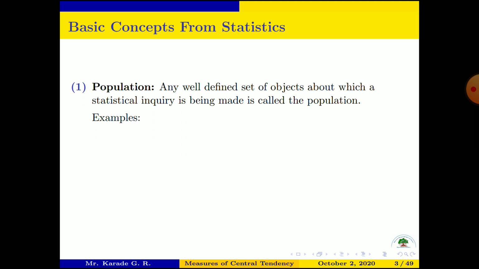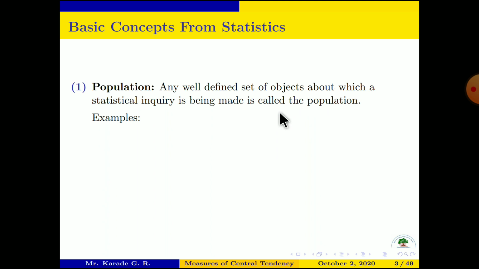Any well-defined set of objects about which a statistical inquiry is being made is called the population.